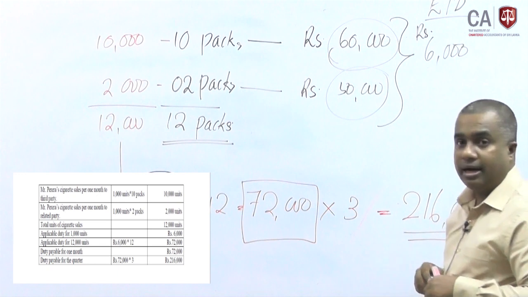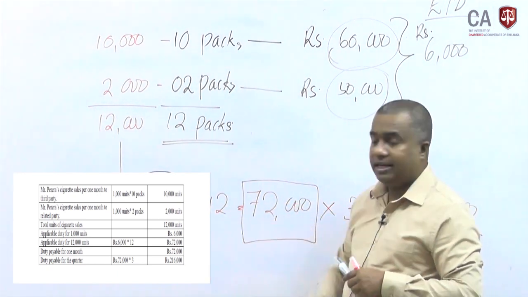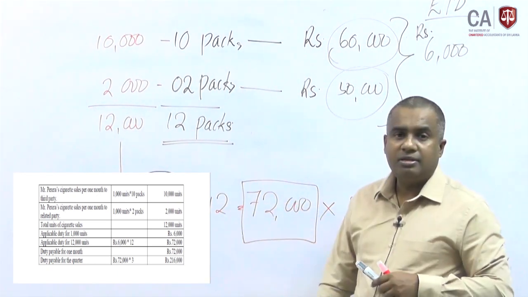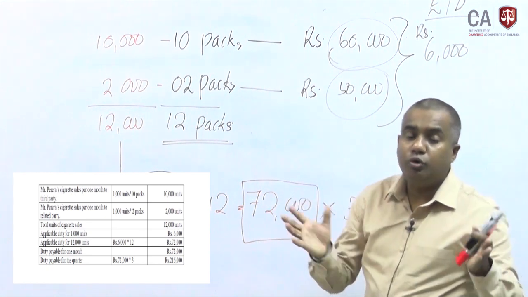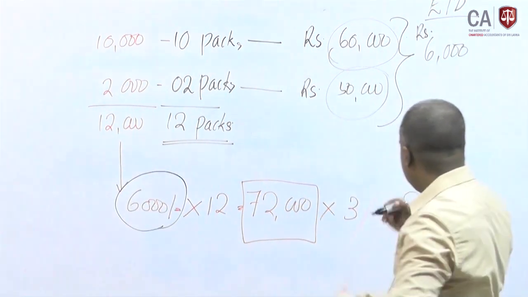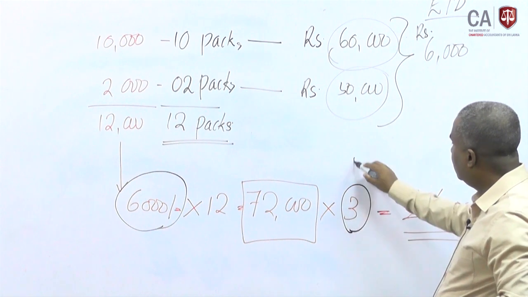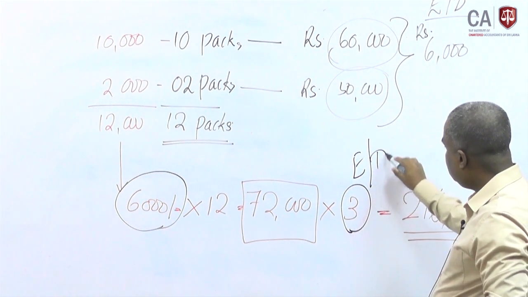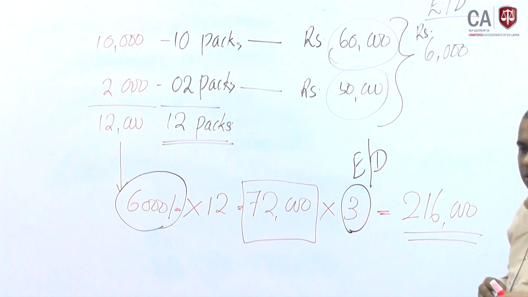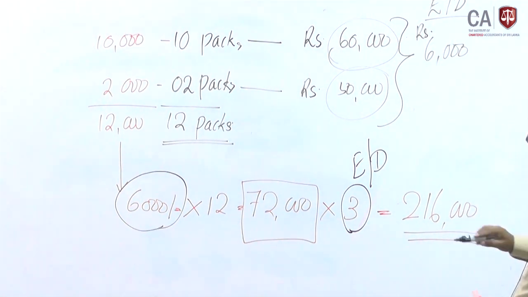Then we should consider 12 packs here, and we can identify 72,000 for every 12 packs. Then 3 times we add the excise duty.